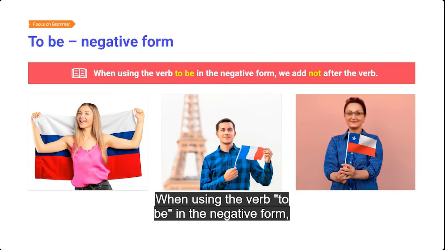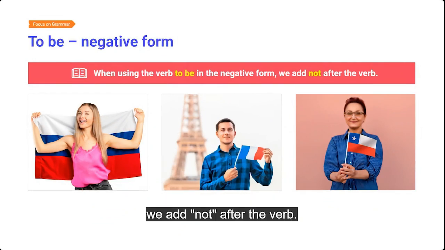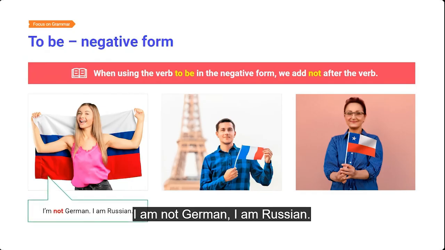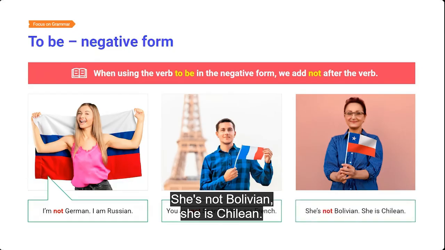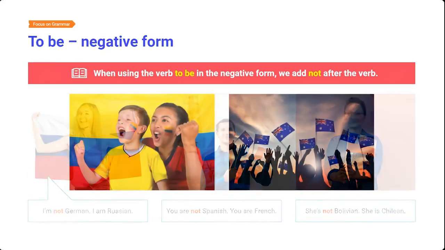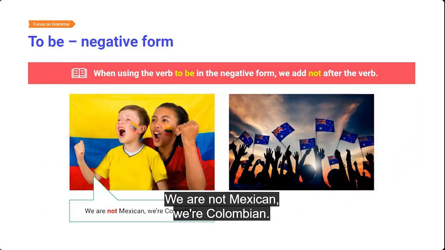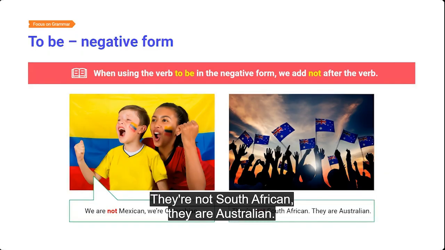When using the verb to be in the negative form, we add not after the verb. I'm not German. I am Russian. You are not Spanish, you are French. She's not Bolivian, she is Chilean. We are not Mexican. We're Colombian. They're not South African, they are Australian.